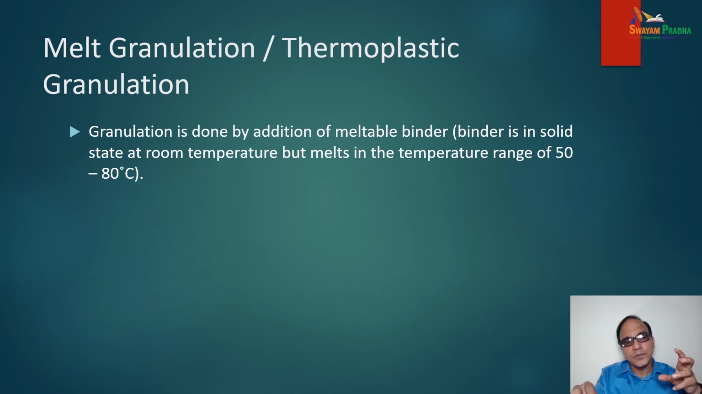Now, the next type of process or equipment is melt granulation, or thermoplastic granulation. In this type of granulation, granulation is done by adding a meltable binder. The binder is in solid state at room temperature, but it melts in the temperature range of 50 to 80 degrees Celsius. So a meltable binder is added in this granulation. That's why it is called melt granulation.